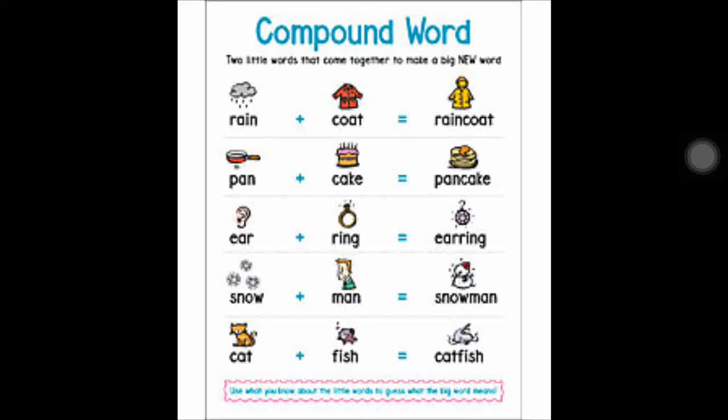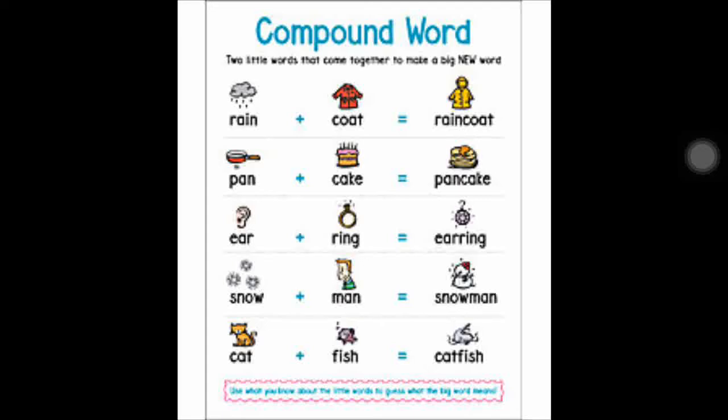That is compound word. Still you can see earring. Then earring is one complete word, compound word. When you split it, it becomes two individual words with meaning. That is what compound word is. Now catfish. Cat is different, fish is different. But you have an animal in the form of catfish also, water animal. Catfish it is called. Now snowman. Snow is different, man is different. But when you put together snowman, so that is a compound word.